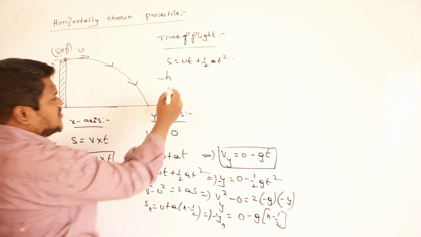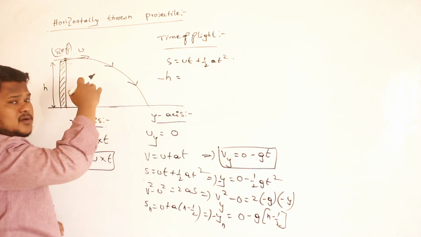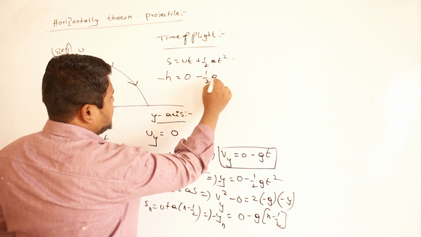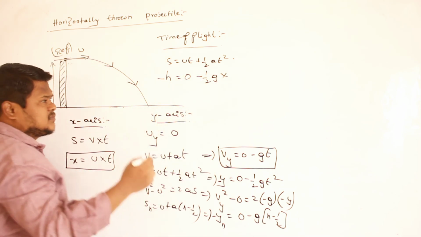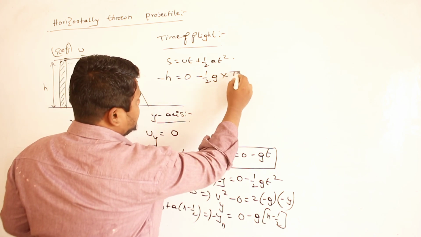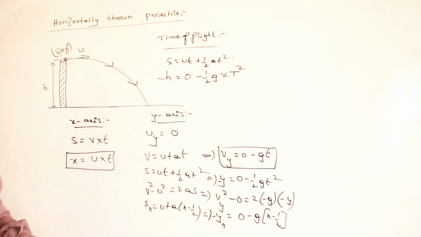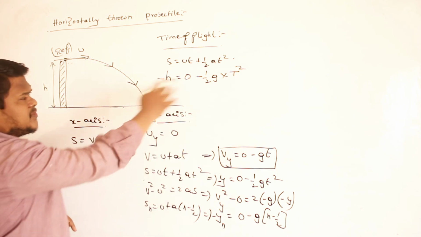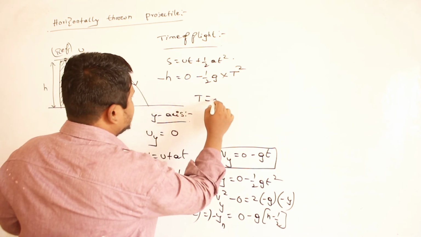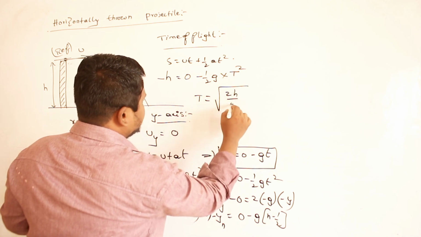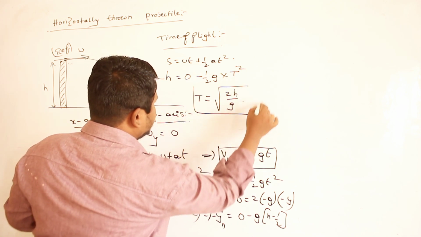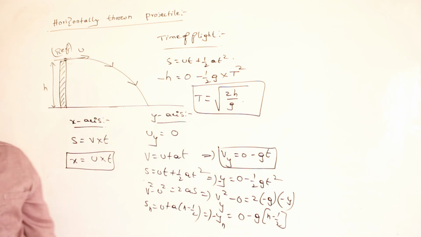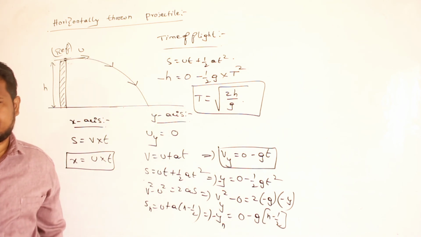Minus h. Initial velocity along the y-axis, 0. Minus half g, time taken, that's what I want to calculate, so t square. Capital T indicates time of flight. So minus minus will get cancelled. Therefore T is equal to square root of 2h divided by g. So this is my equation to calculate time of flight when a body is projected horizontally from the top of a tower.